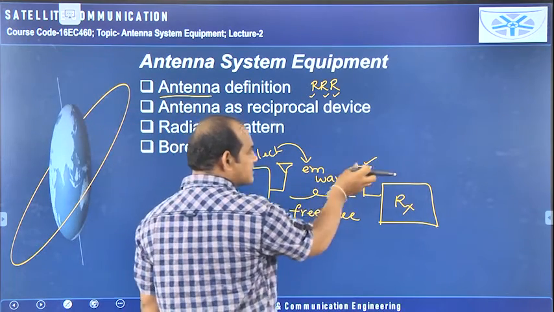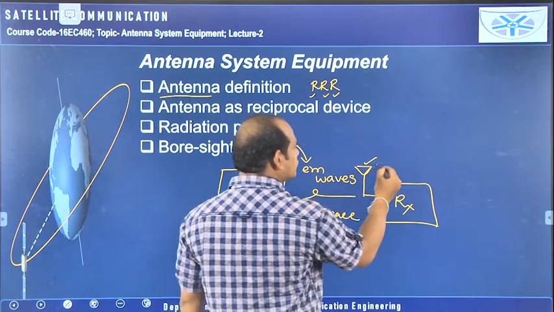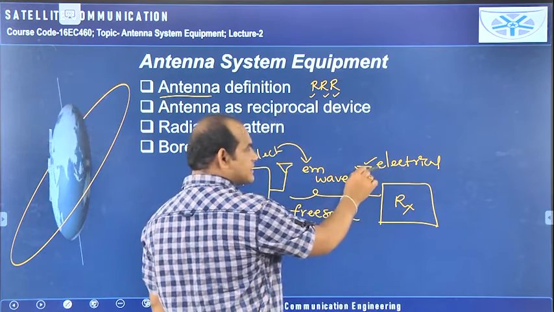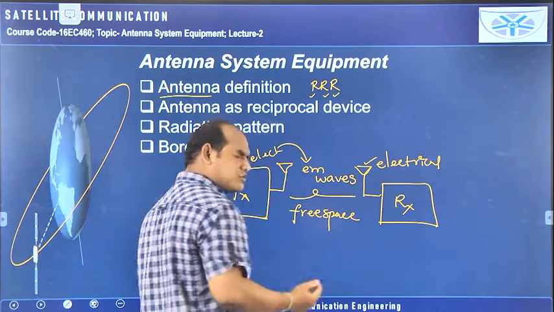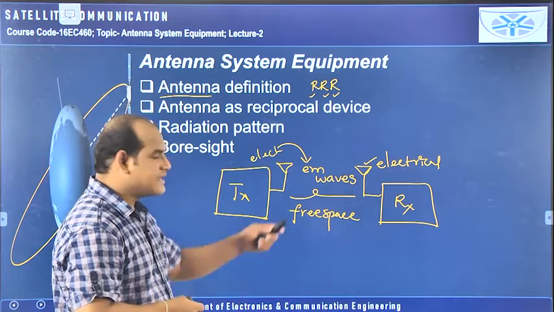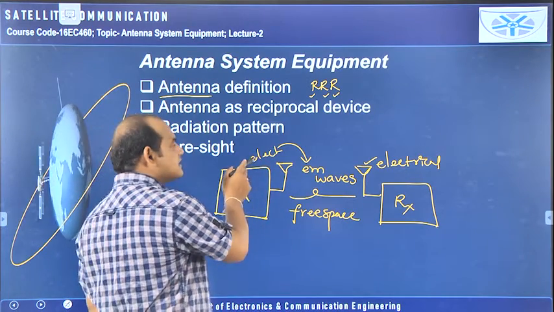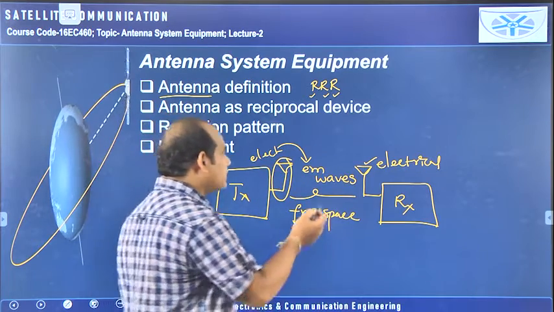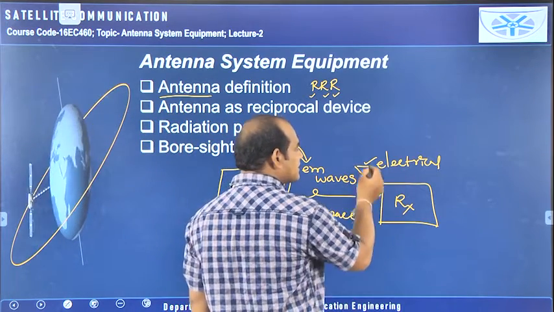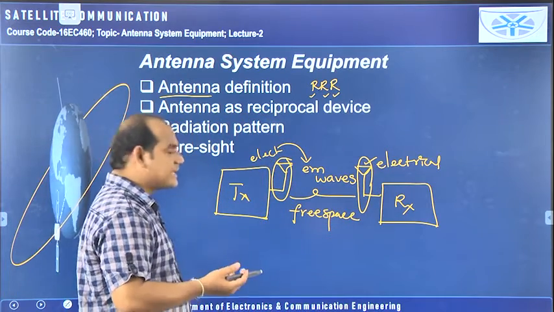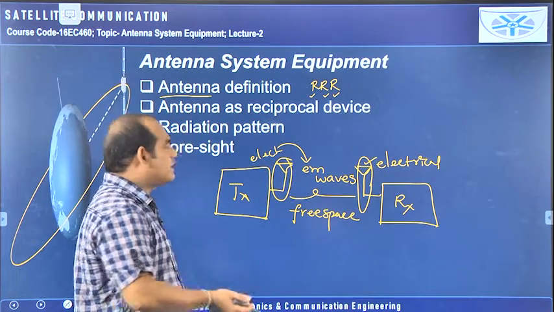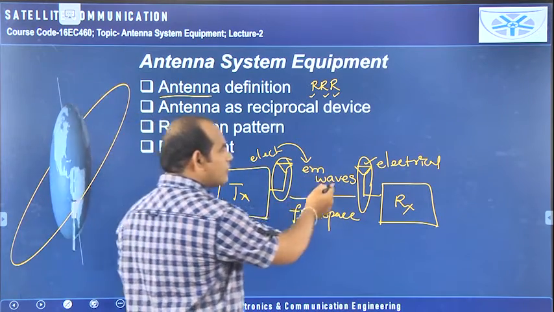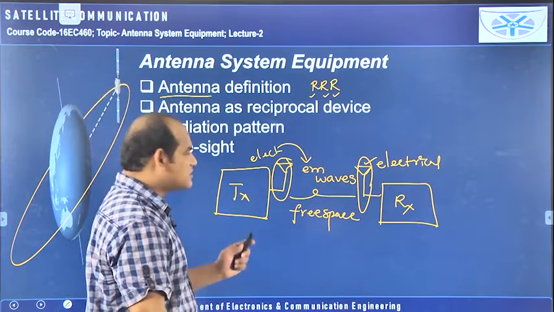The EM waves fall on the receiving antenna, and these EM waves are converted to electrical signals by the receiving antenna. The converted electrical signal will be sent to the demodulator and the further blocks in the receiver. So the electrical signal is converted to EM wave by the transmitting antenna, and the EM waves are converted into electrical signals by the receiving antenna. So I can tell now the antenna is a transducer that converts one form of energy into another, that may be electrical to electromagnetic or electromagnetic to electrical energy.